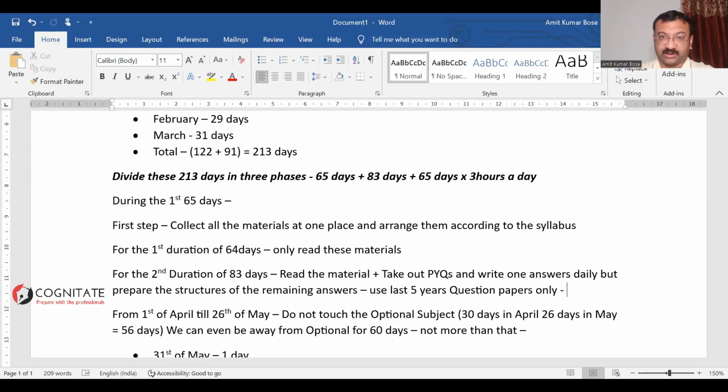So read the question carefully. Point number 1, understand the meaning of the question. Point number 2, understand the demand of the question. Point number 3, now based on the demand of the question, structure the answer. That's point number 4. And then write the answer. That's point number 5. Clear?